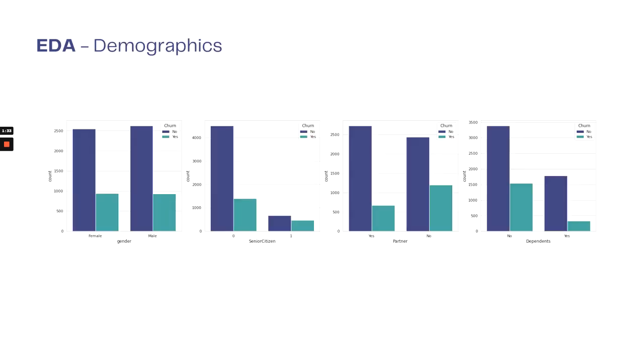Okay, so these are the demographic features in our dataset, such as gender, senior citizens, partner, and dependents. You can see about an equal churn rate here for gender, while senior citizens are more likely to churn, and customers without partners and also without dependents are more likely to churn as well.